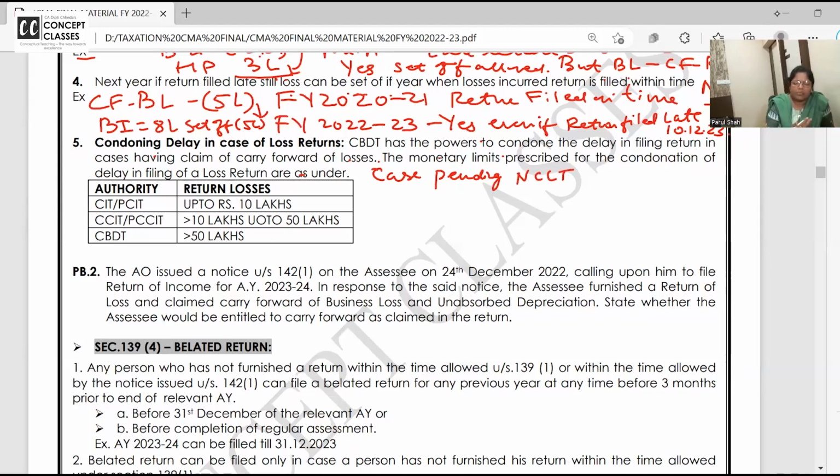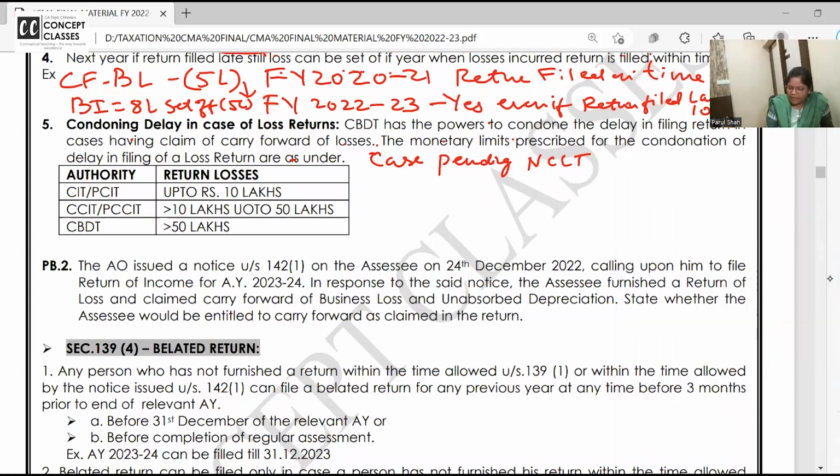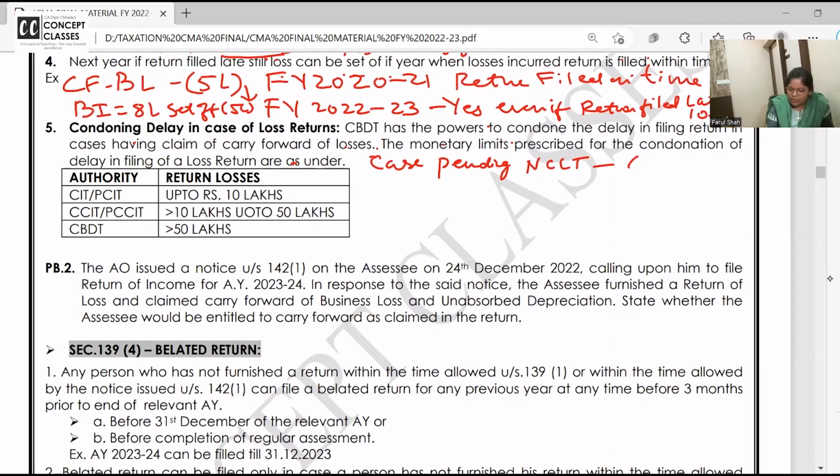NCLT में चलो एक केस बाकी है, सबको मालूम है, कंपनी लॉ का ट्रिब्यूनल है, वहां पे the case is pending and they took, say, 3 years for judgment. After that it says okay, business loss of the amalgamating company, matlab the earlier company which you have absorbed, is allowed. You all know in amalgamation, I have a business loss of 8 lakhs and I am getting merged in B company. Can my loss also be allowed to be set off in the B company?